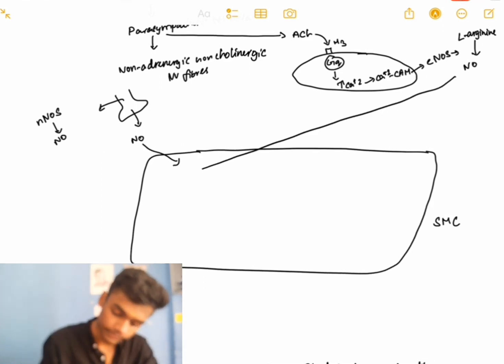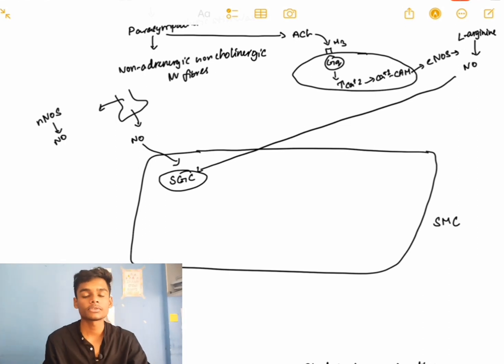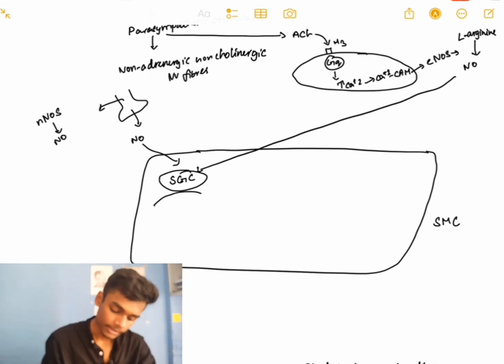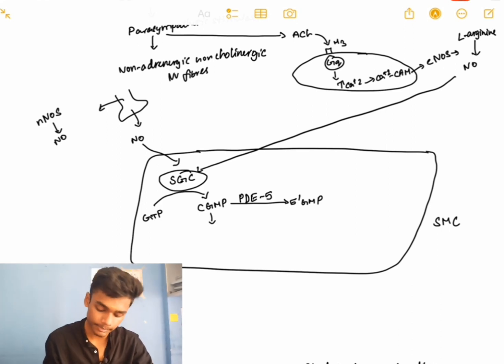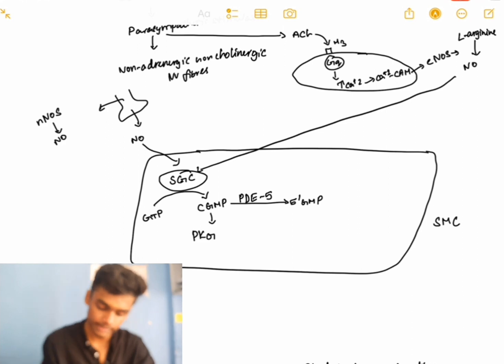Nitric oxide will enter the smooth muscle cell and activate soluble guanylyl cyclase, which converts GTP into cyclic GMP. The cyclic GMP can be converted into 5'-GMP by phosphodiesterase 5. The cyclic GMP will lead to the formation of protein kinase G.